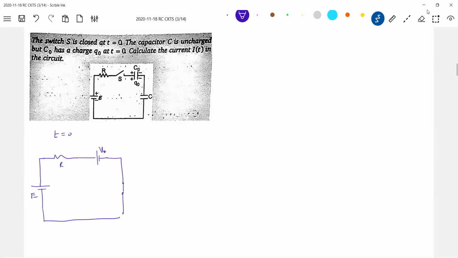So let's assume that the initial current through the circuit will flow like this, I naught. So what is that I naught? I naught should be equal to E minus V naught by R. What is V naught? V naught should be equal to Q naught by C naught.